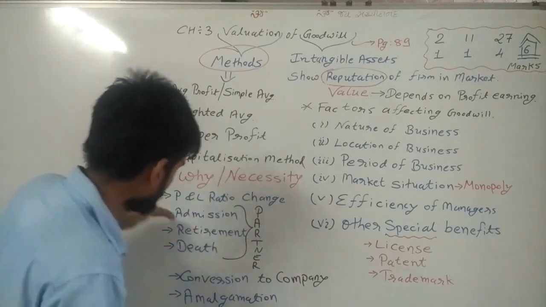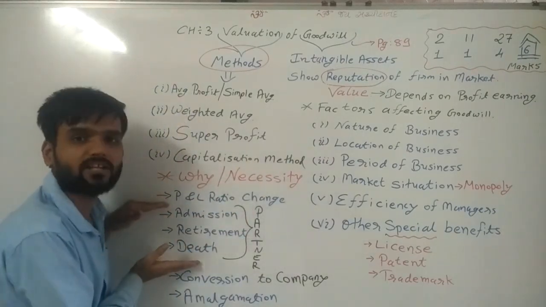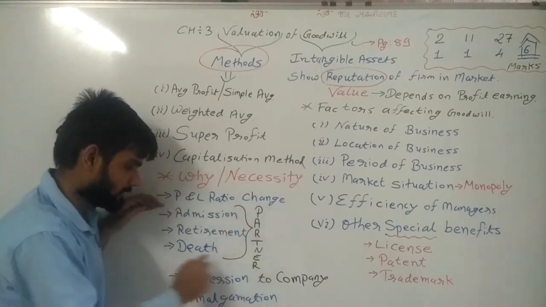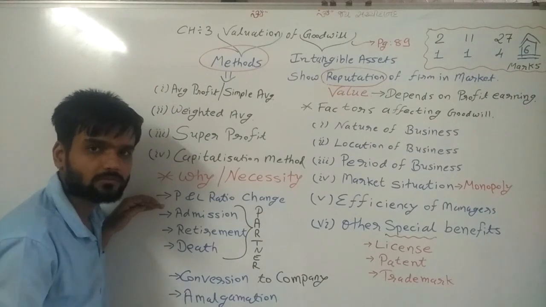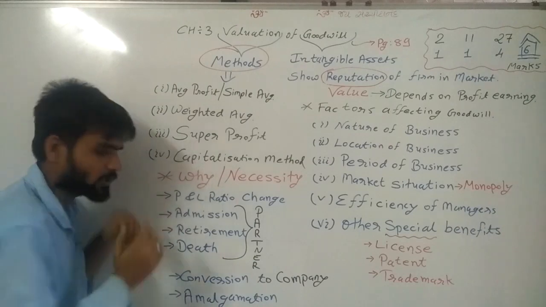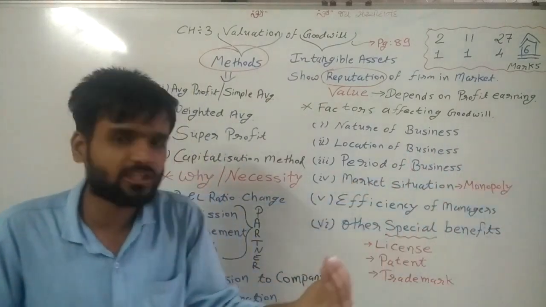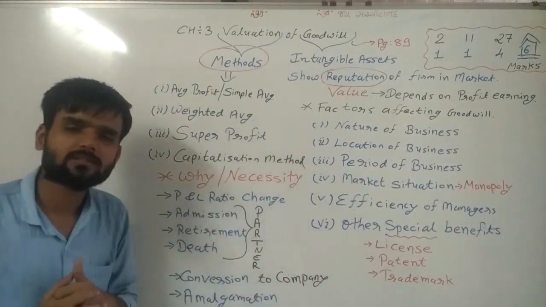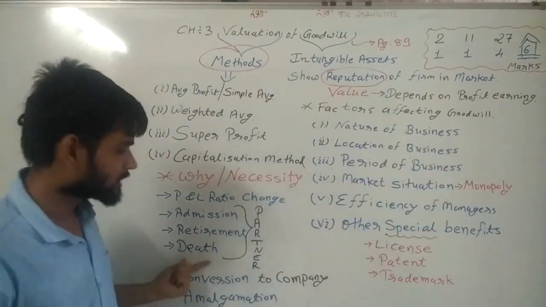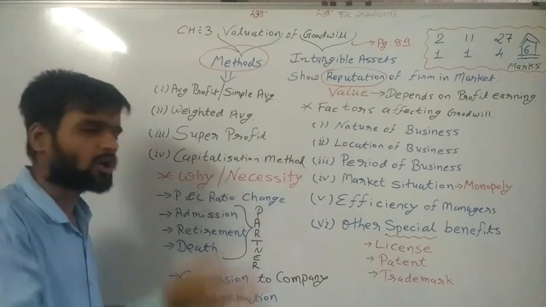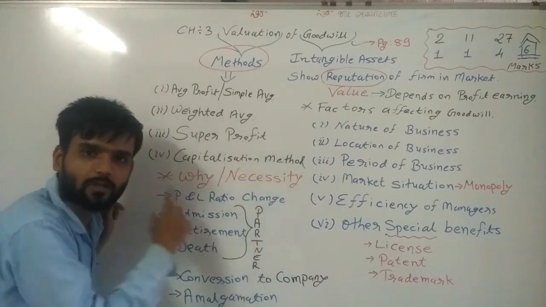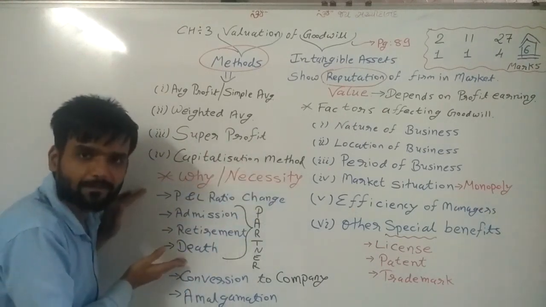In the same way, because of these 3 reasons also the P&L ratio changes: admission of partner, retirement of partner, death of partner. In this situation also, if a new partner is admitted to the business, then the P&L ratio changes. If one partner retires from the business or there is death of a partner, then also the P&L ratio changes, and at that time also we are calculating goodwill. So these are the main reasons.